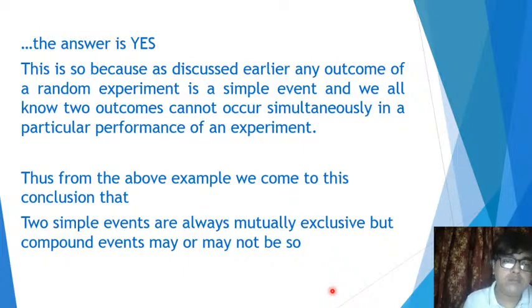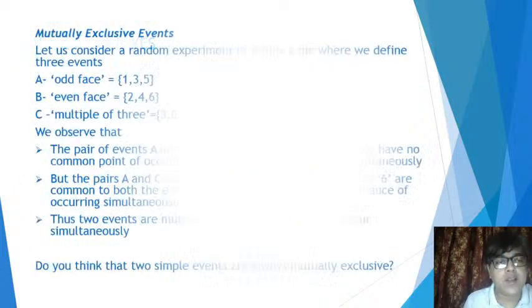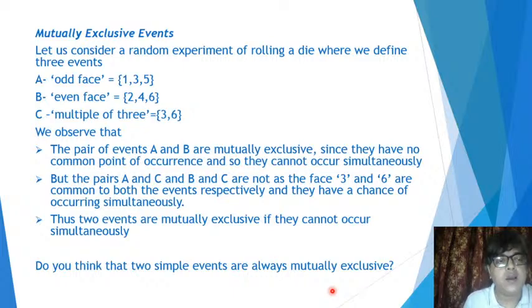Why do we say that for compound events? In the example in the previous slide, all these three were compound events, and we found that the pair AB was mutually exclusive, whereas the other two pairs were not.